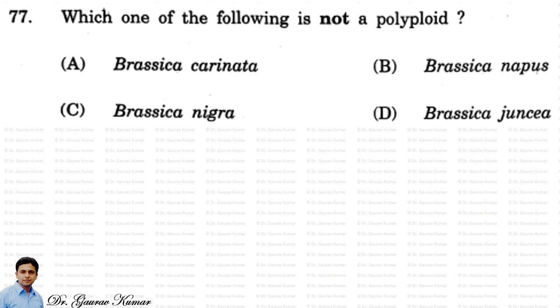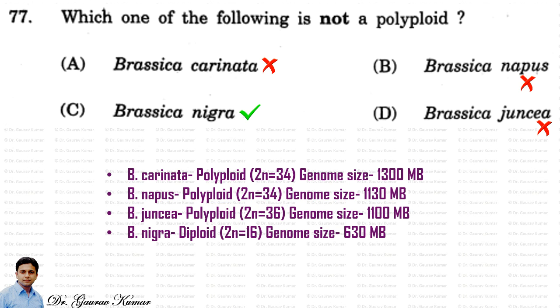Next question. Which one of the following is not a polyploid? So the answer is Brassica nigra. Let's see the ploidy level of all other Brassica species. Brassica carinata is polyploid, 2n equals 34. The genome size is around 1300 MB.